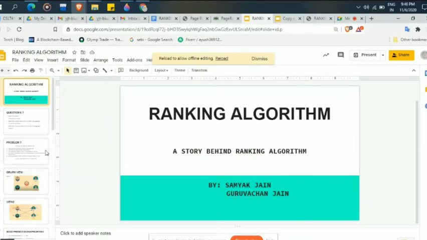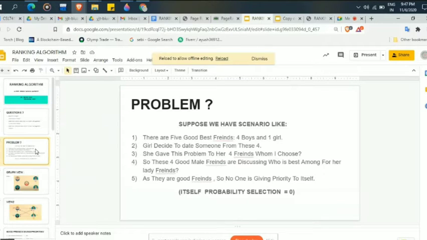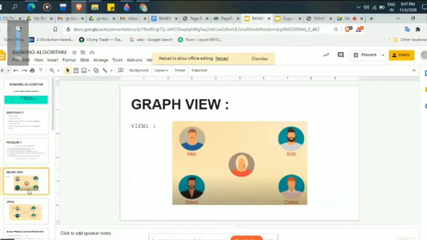First, listen to a scenario, so we get an idea where it is applied and for which problem we can use it. Suppose we have a scenario where we have five friends. From these five friends, four are boys and one is a girl. Now the girl decided to date someone. So she tells everyone to choose which one is best for the date.